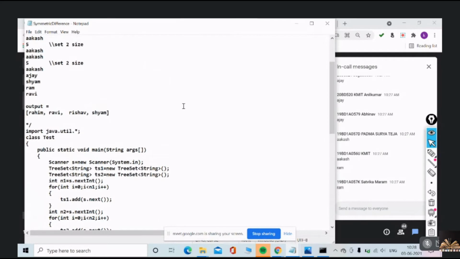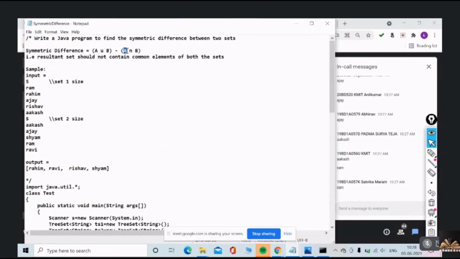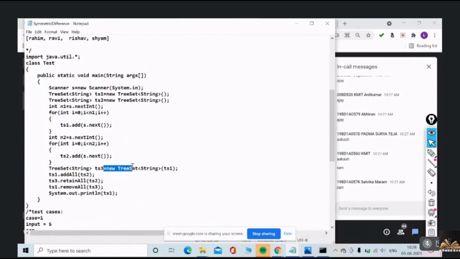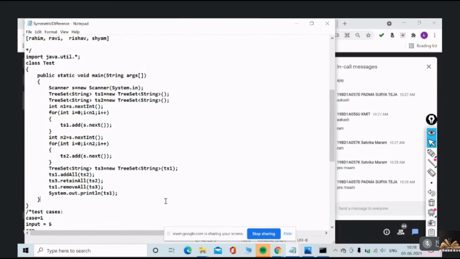For this purpose, create another copy of set one by passing that set one to a tree set. And you use the add all method on TS1 and the retain all method on TS3, and then use TS1 and TS3 with the remove all method. Okay, understood now? All these three? Yes or no? Understood or not? Right. Okay, that is how you have to do the first program.